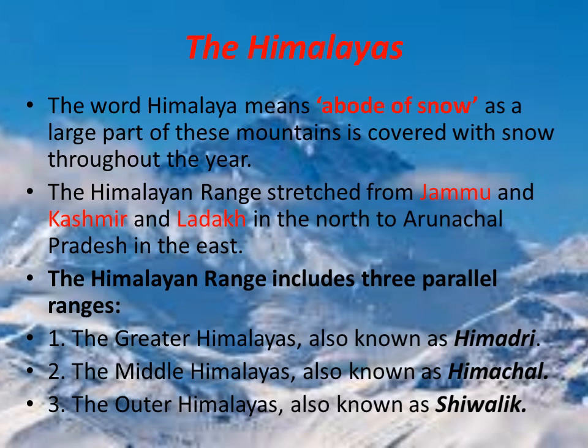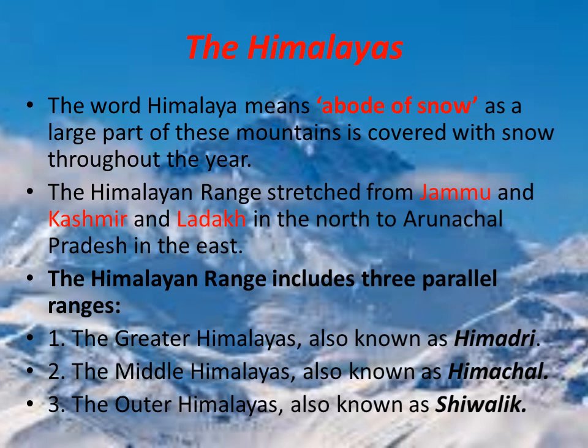The Himalayan range stretches from Jammu and Kashmir and Ladakh in the north to Arunachal Pradesh in the east. So children, you should know from which state to which state our Himalayan range is connected, right? The Himalayan range includes 3 parallel ranges.